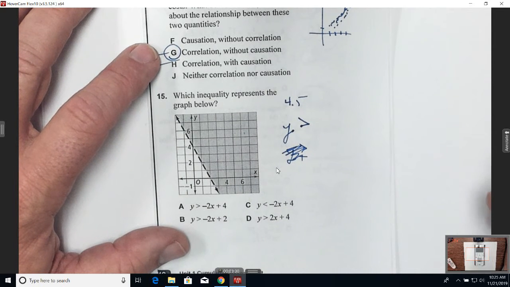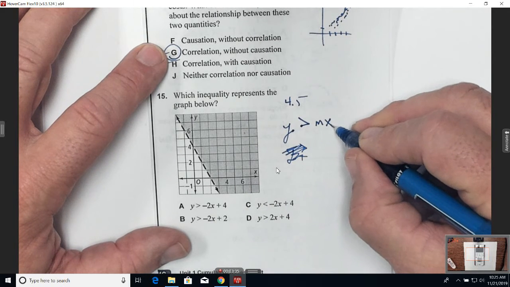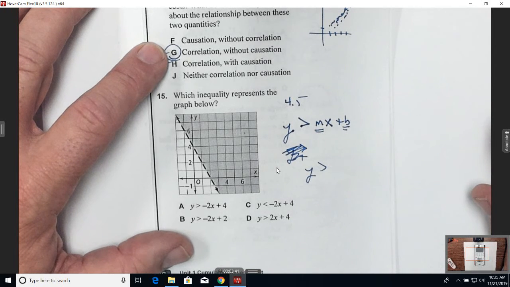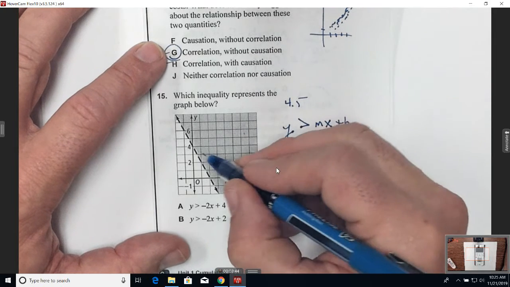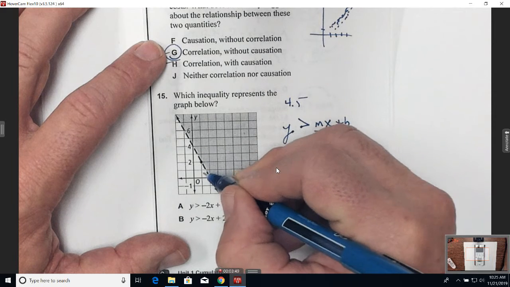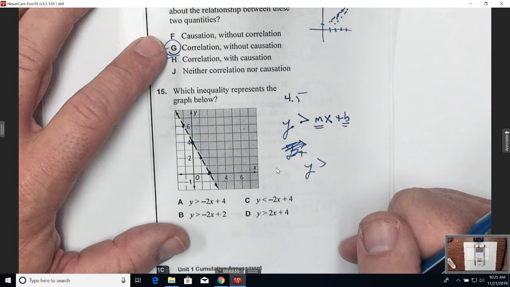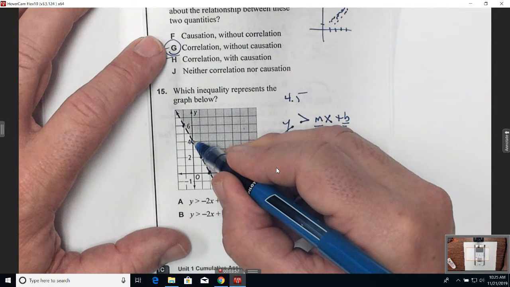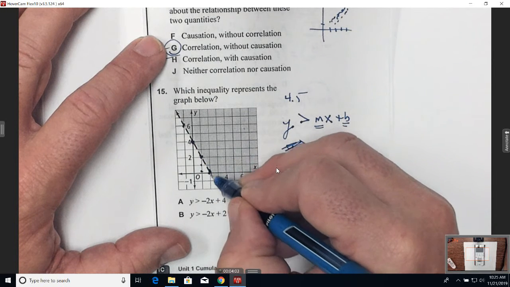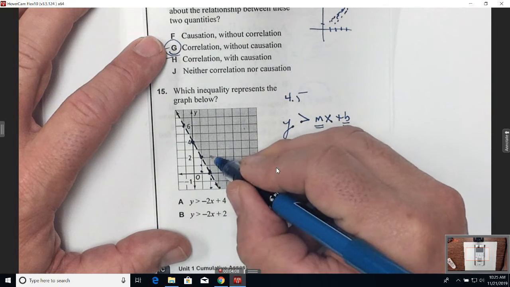Well, just tell me the slope and the y-intercept, and I plug it into slope-intercept form. So I just have to find the slope, put that in front of the x, and then add the y-intercept. Find those two values, and I know the inequality. Okay? And what's the slope of that line? We'll find 2 points on the line that it goes through. Very good, like this one. And it goes through that point there. Right? If I want to find another point, there's another point. And then find my rise over my run from one point to the next. So to get from this point to this point, I went down 2, right 1, down 2, right 1, down 2, right 1, every single time. Same thing as going up 2, left 1, up 2, left 1.